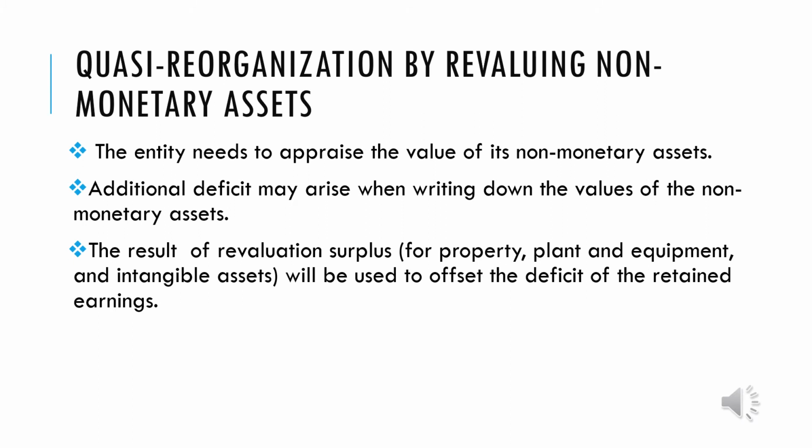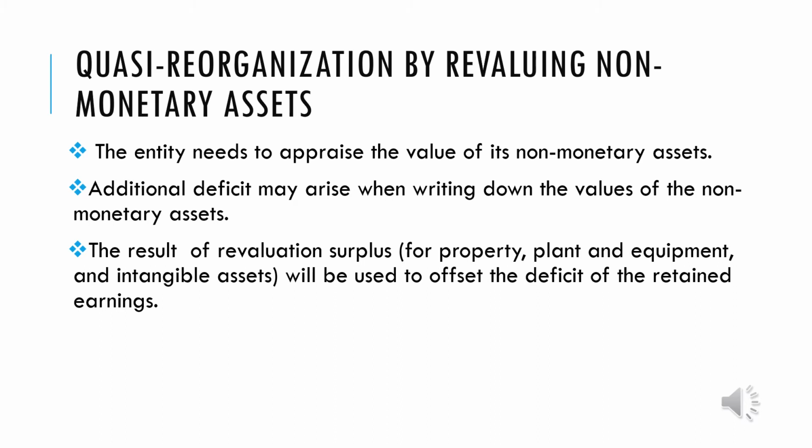Earlier, we mentioned that we can undergo quasi-reorganization by revaluing non-monetary assets. What the entity needs here is to appraise the value of its non-monetary assets. So find out how much their values are; maybe their fair value now is higher, then we can use that to zero out the negative retained earnings.